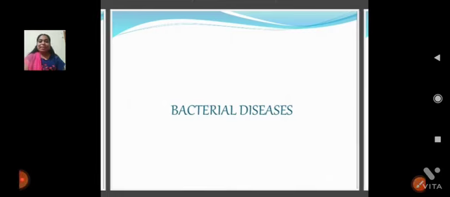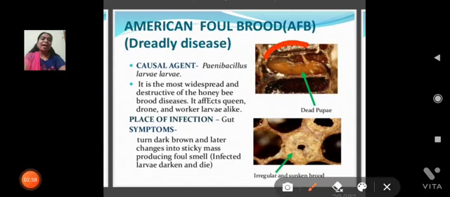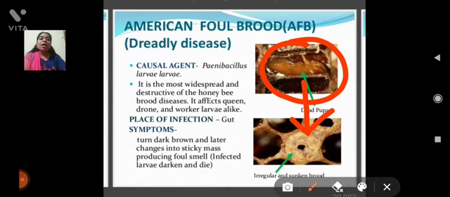Next, bacterial diseases. The bacterial disease is American foul brood disease. You can observe this diagram: the larva converts into black color, and after that the gut is affected and turns black, and that black color converts into a gel-like substance.